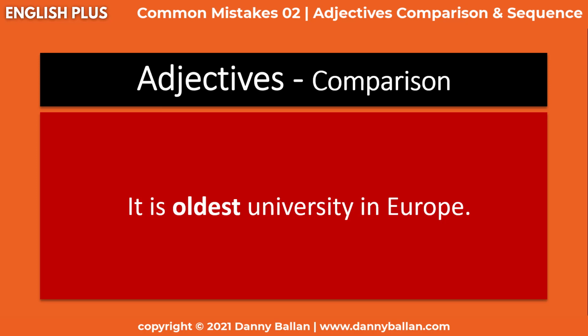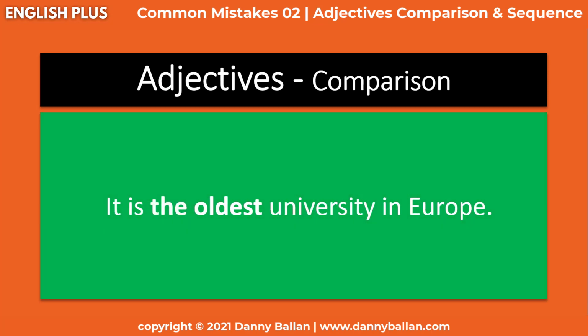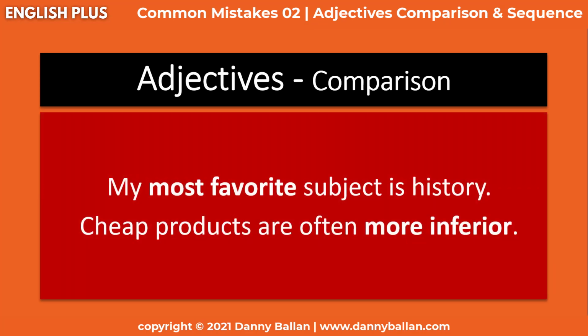It is oldest university in Europe. We have a qualifier here, and it is a superlative, and we don't have the, and we don't have a possessive adjective, so there's something wrong. There's something missing. What we should say is it's the oldest university in Europe, not oldest on its own. And now let's move on to two more examples. My most favorite subject is history, and cheap products are often more inferior.